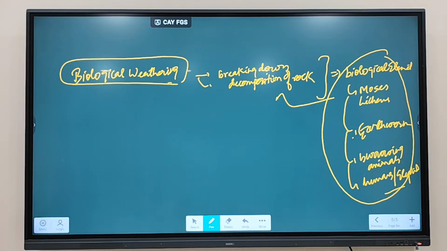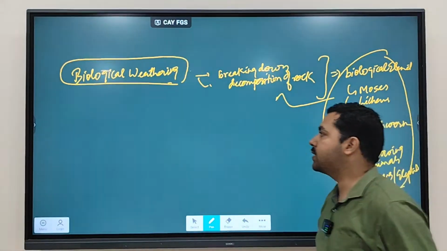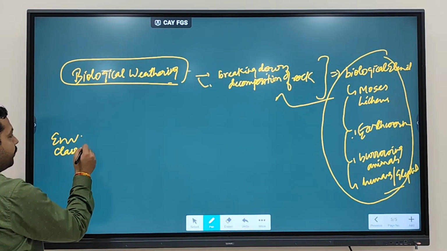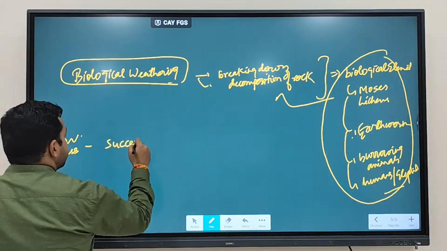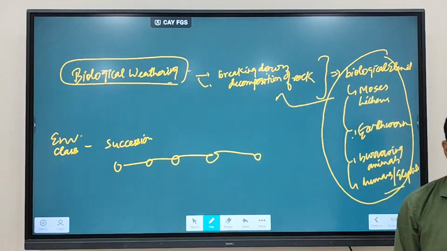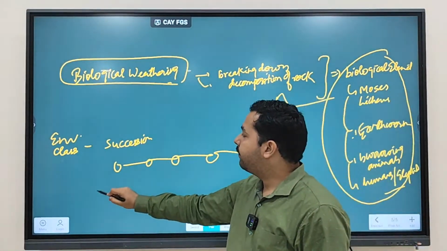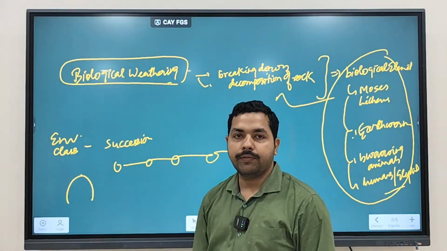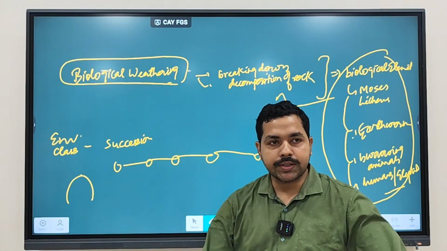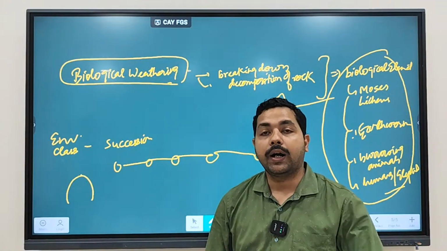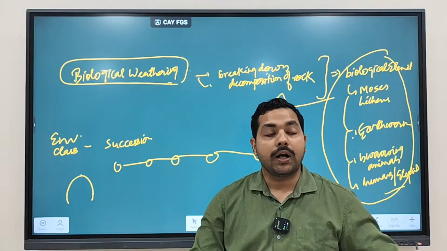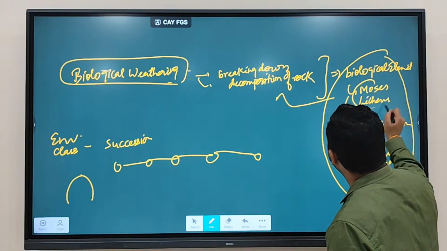What is mosses and lichens? Now in environment classes, you will study about the succession process. Succession is what? How life has evolved in a region. That is called the succession process. So when a volcanic island is formed, there will be no life, because this island has just formed. There is no life existing. How will life start over here? It is a rock. No soil is there, no other thing is there. How will life start? It will start with this one.